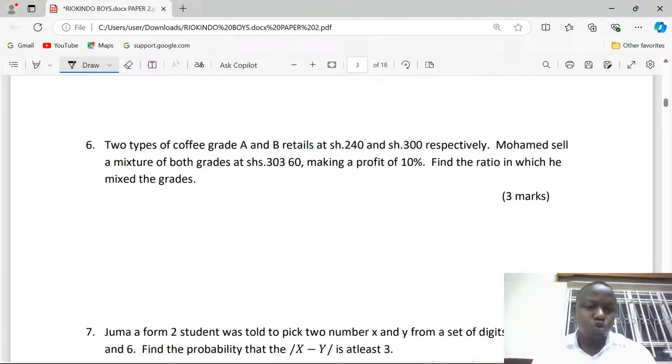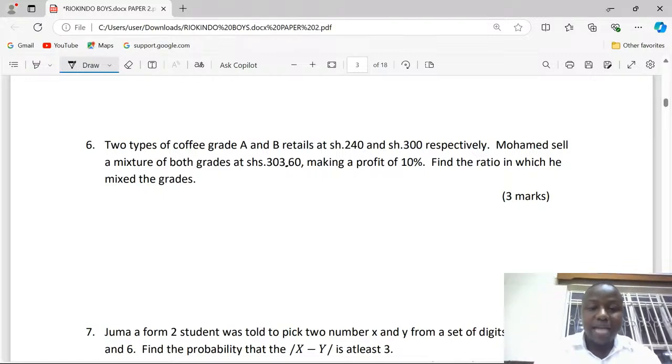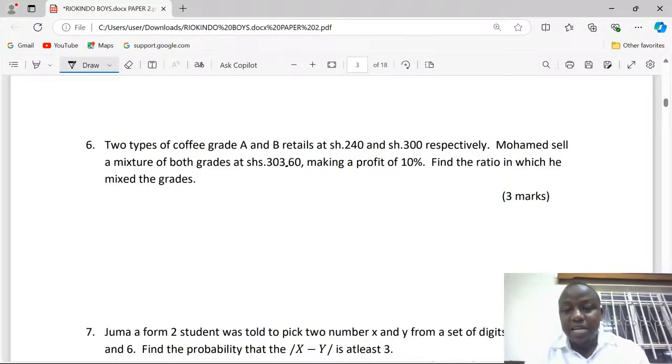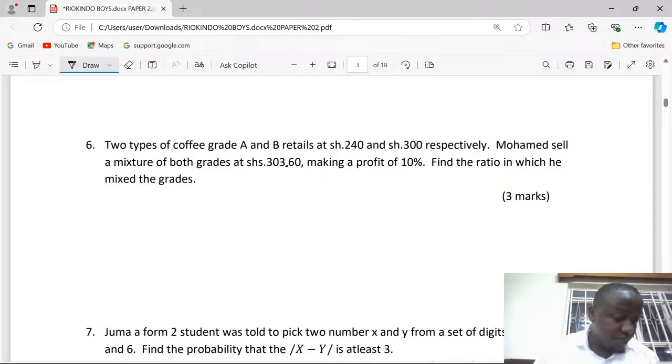In number 6, 2 types of coffee, grade A and B, retail at 240 Kenya shillings and 300 Kenya shillings respectively. Mohammed sells a mixture of both grades at 303.60 and makes a profit of 10%. Find the ratio in which he mixed the grades.